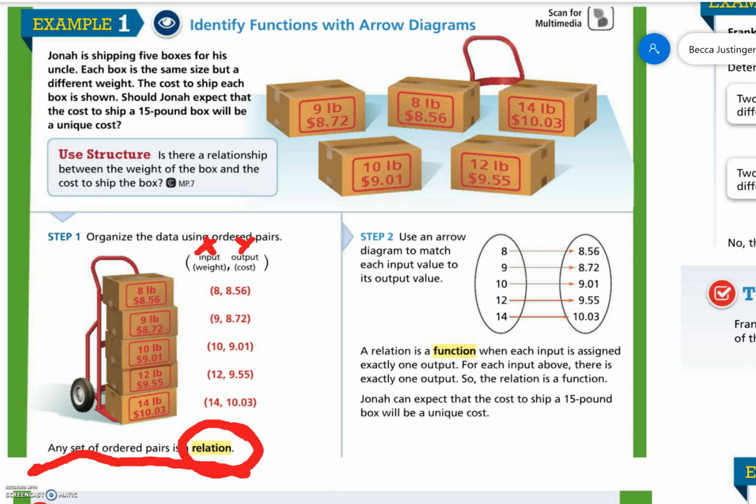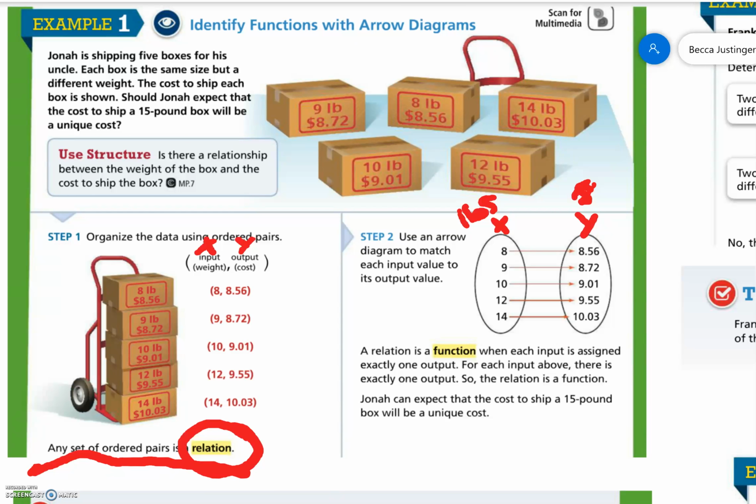Step 2, use an arrow diagram to match each input value to each output value. Input is X, output is Y. So they draw arrows straight across from the weight to the price. So this is the weight in pounds, and this is the cost in money. So see how the arrows go straight across?